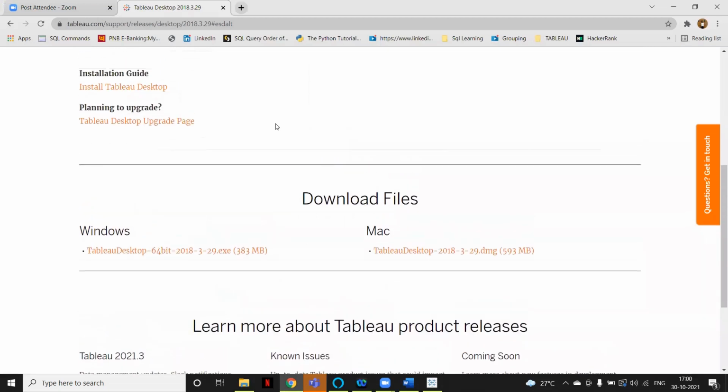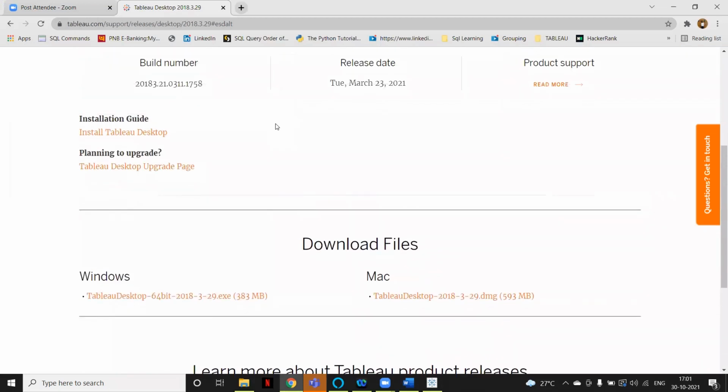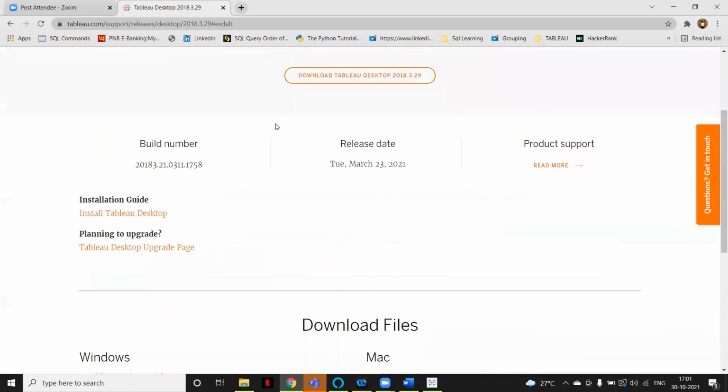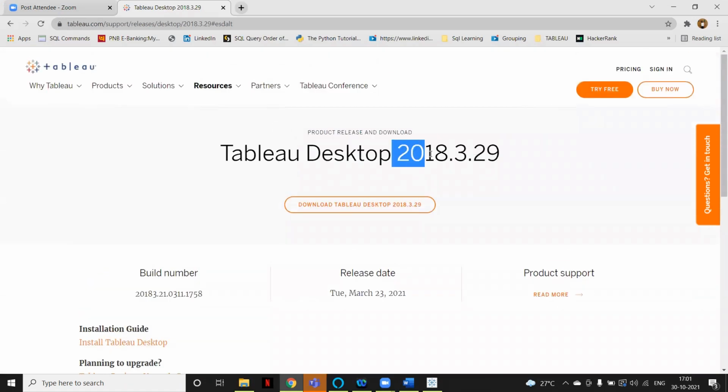After that, we need to install it. After the trial, you can again download a new, different version. Right now, if you see, we are downloading 2018.3. Just check if you can download 2018.2, 2018.1 and 2019.1 and 2 something.